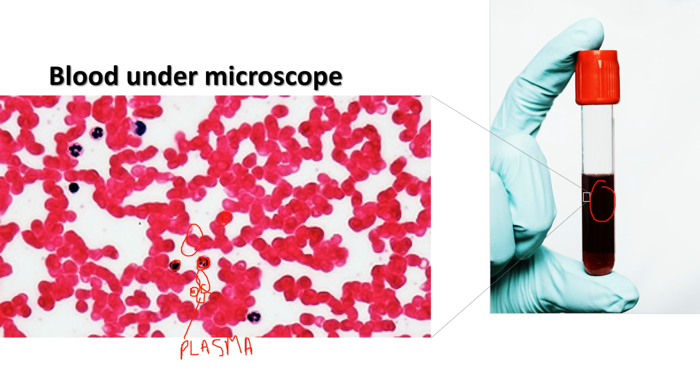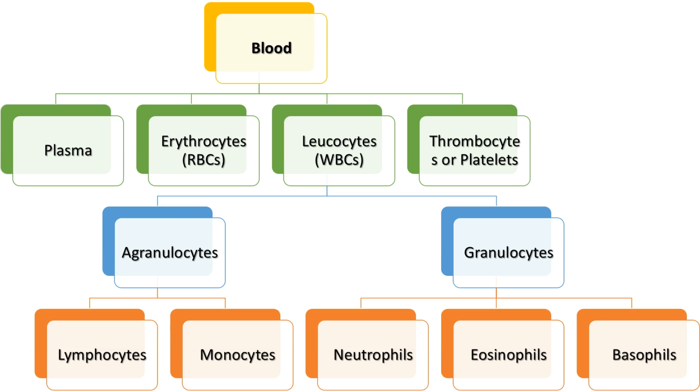Let's see. There is a whole broad classification of blood, a hierarchy of how blood is classified. First is the plasma. Plasma is just a fluid, and 55% of blood is made up of plasma.